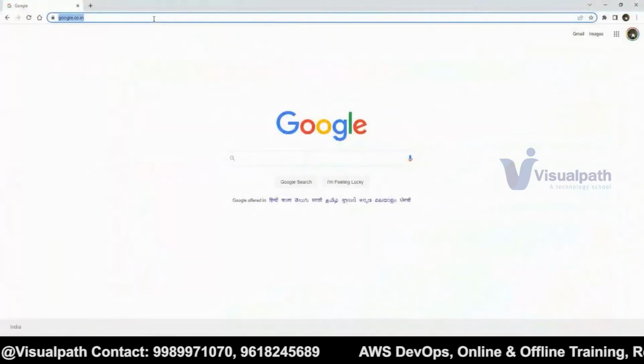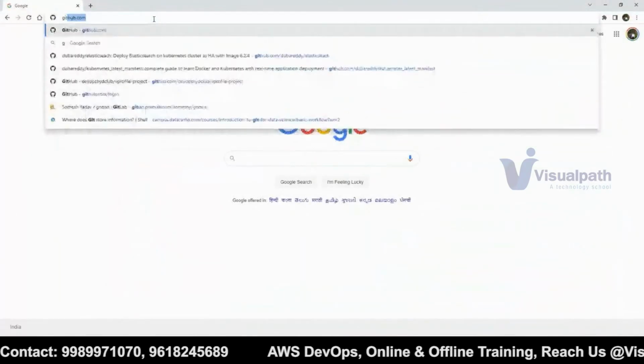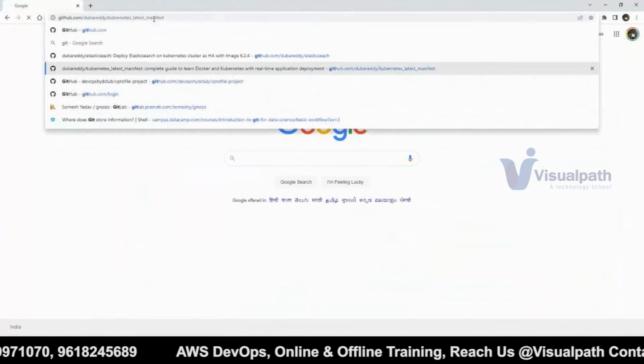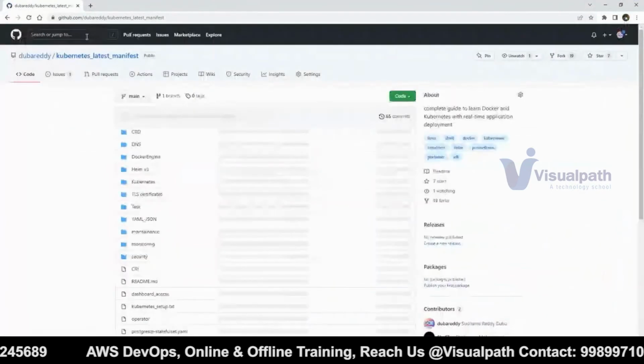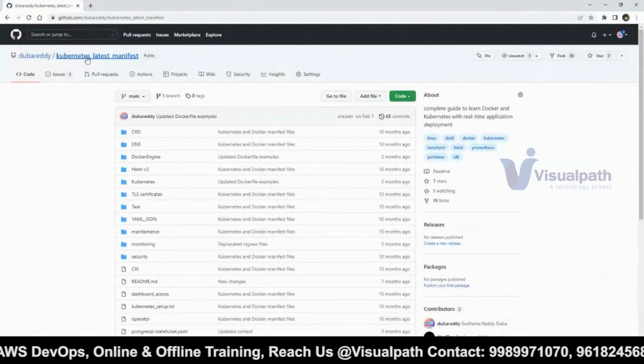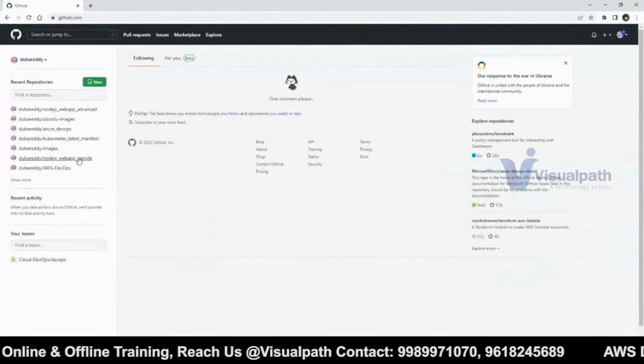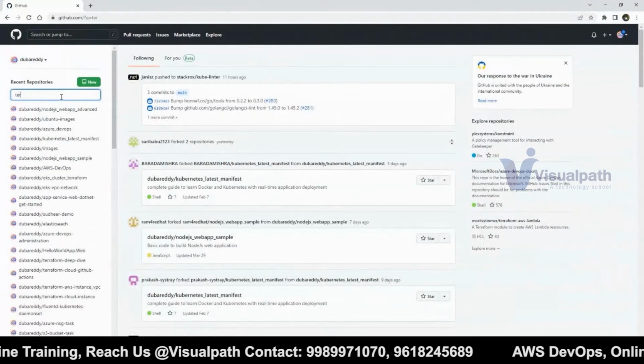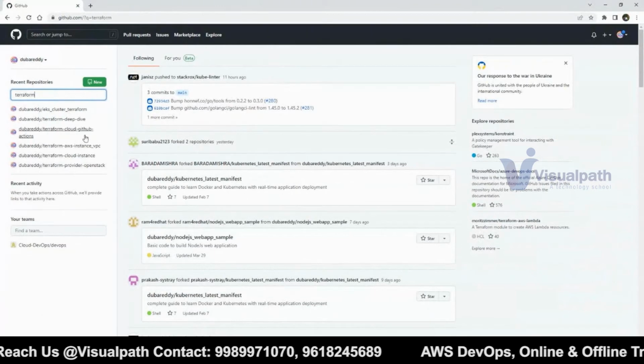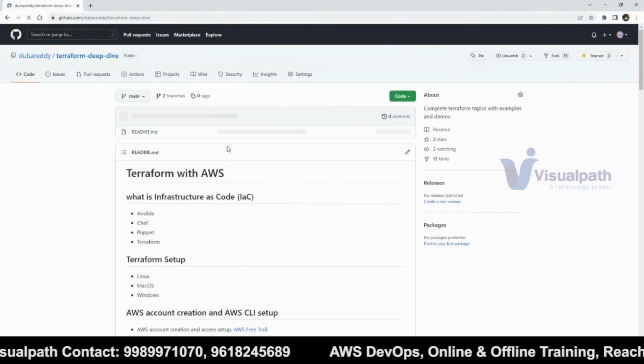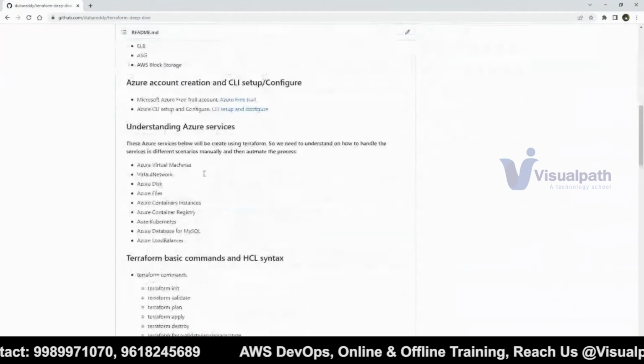My data is present in GitHub, so no need to worry too much about documentation and all. This is related to Docker and Kubernetes. And let me show you the content related to Terraform. Terraform deep dive. Can you see this? These are the syllabus topics which we'll be covering in Terraform.